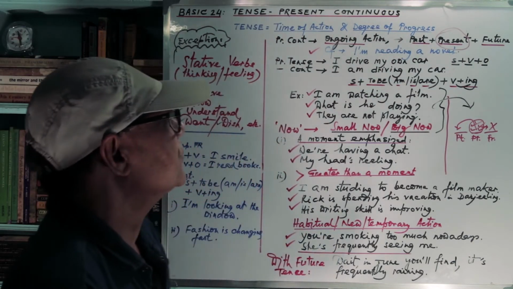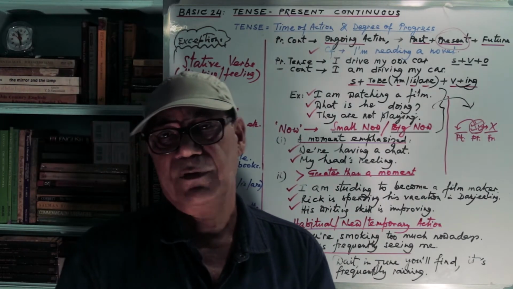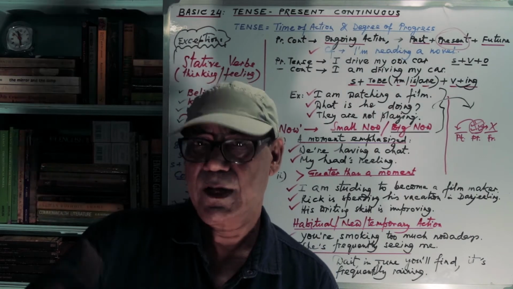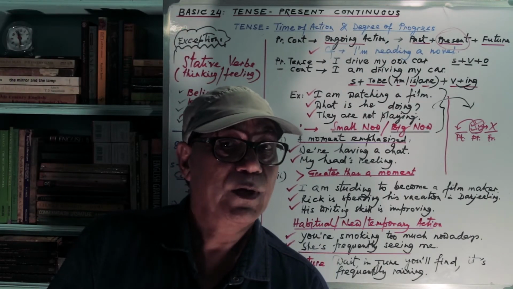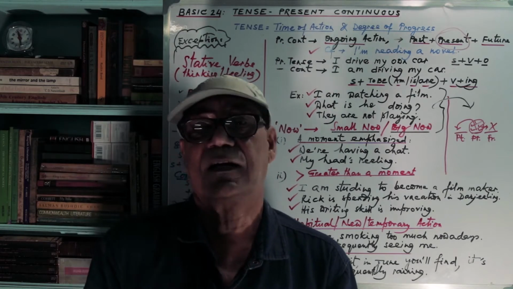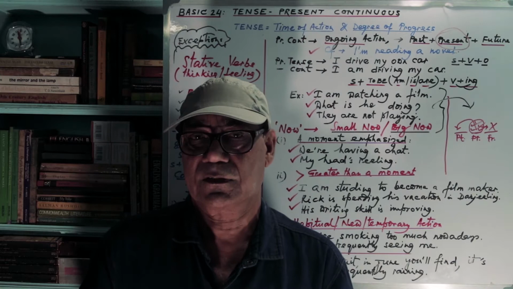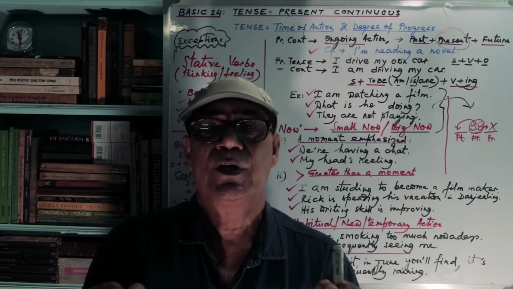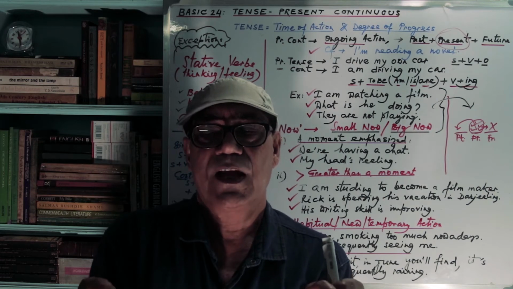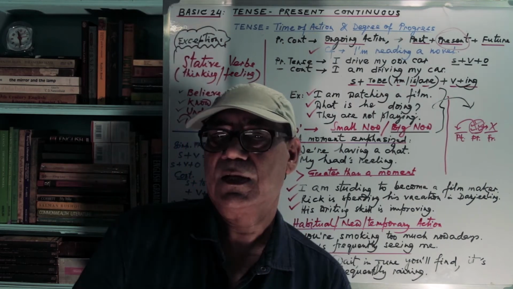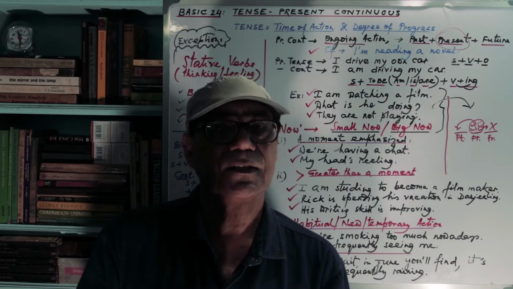See the difference? I drive my car means it's a habitual action. Maybe every morning I take my car, I go to the office and come back, driving it myself. But when I say I am driving the car, it has nothing to do with a habitual action. At this present moment you see the wheel in my hand and I am driving the car. The car is, say, running. So this is the thing.